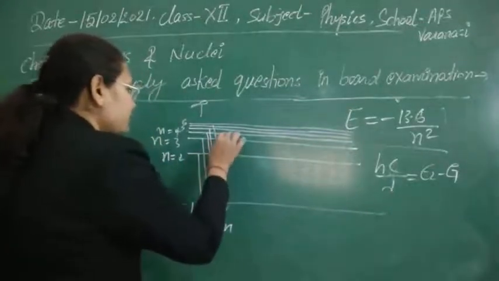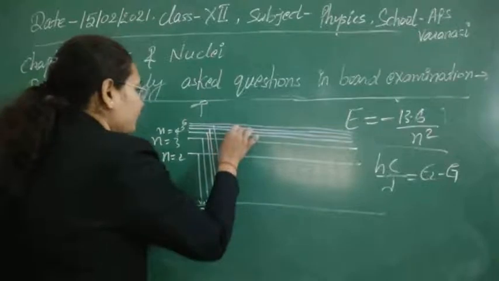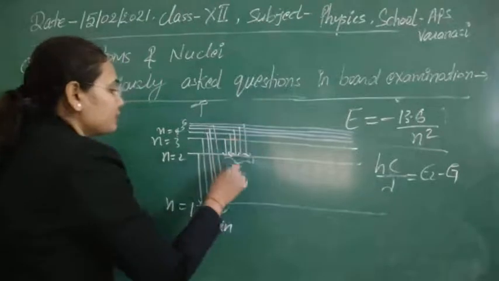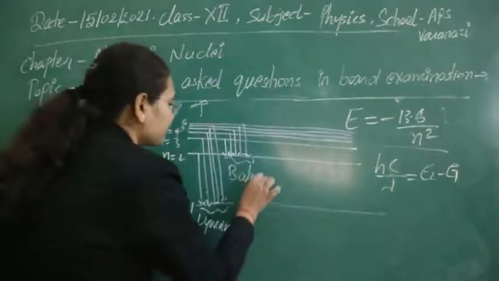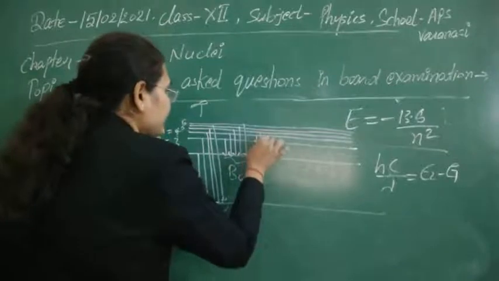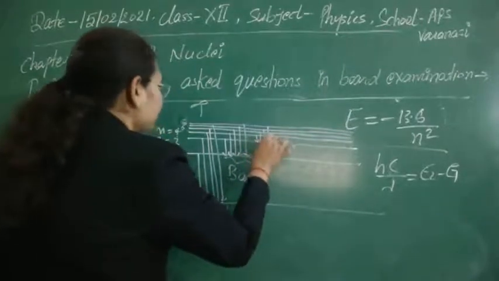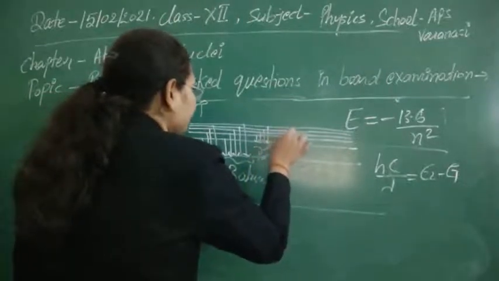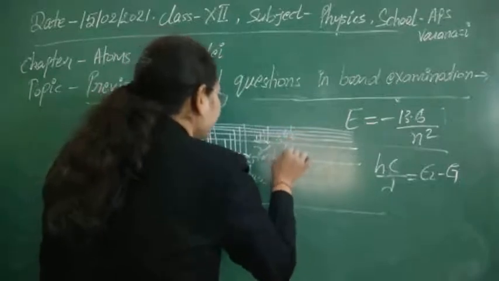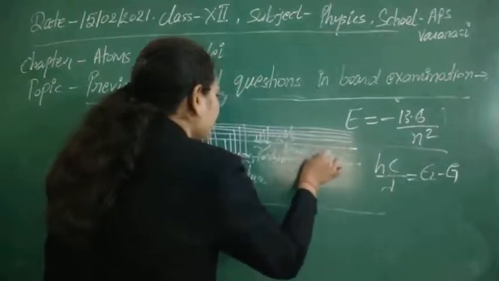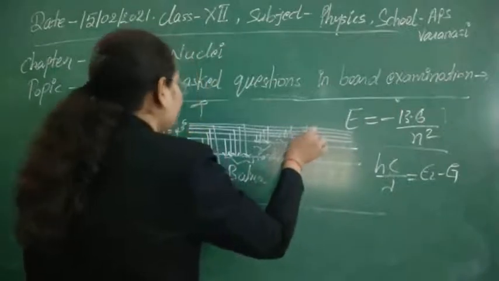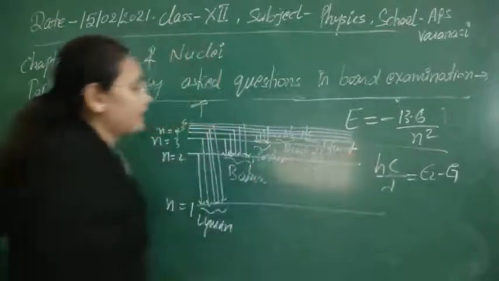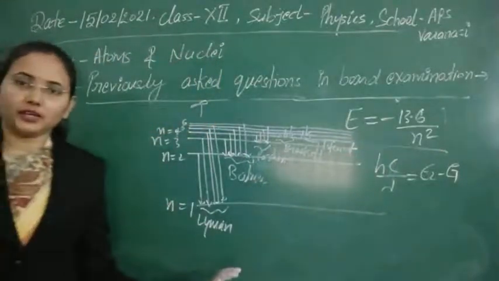Next, for the transitions made by the electron from higher states to the n is equal to 2 state, we get the series of wavelengths called Balmer series. Third, if it is making a transition from higher to the n is equal to 3 state, we get Paschen series. If it is making a transition from higher to n is equal to 4 state, we get Brackett series. And if it is making a transition from higher to n is equal to 5, then we get Pfund series. So this is the energy level diagram of the hydrogen atom spectrum.